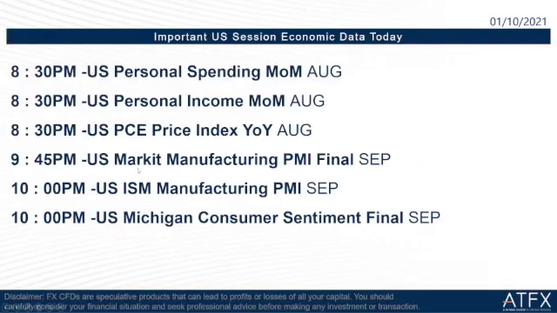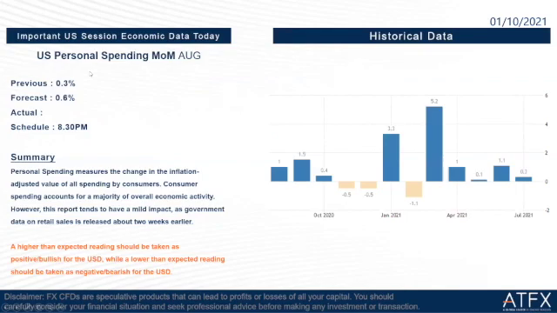Okay, then when we come to the US session tonight, we have to focus on a series of important US economic data. Let us take a look at the first one: US personal spending, month-on-month, August. The previous is 0.3%, the forecast is at 0.6%, and the data release time is at 8:30 tonight.